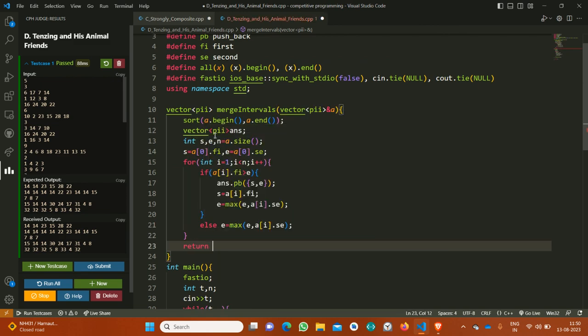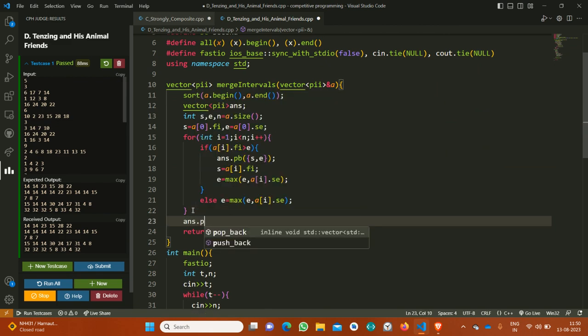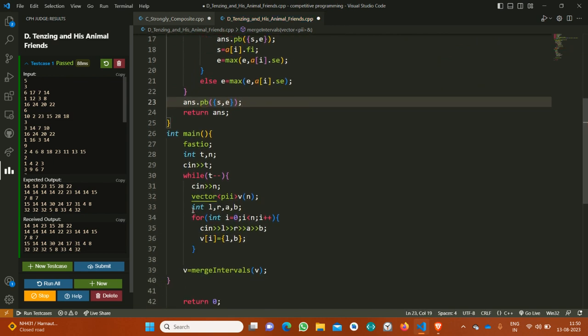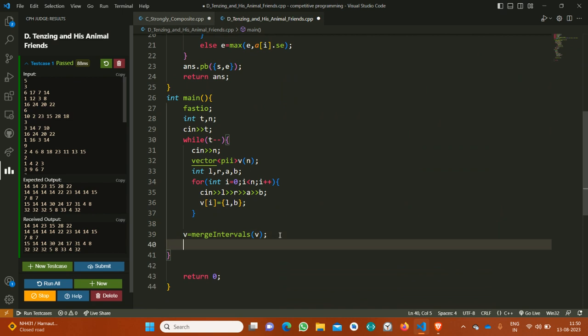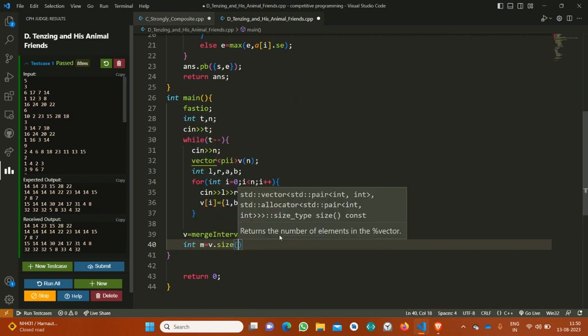In the first case I push back s comma e to the answer, then start another interval from here, and e becomes maximum of e comma ai dot second. Now finally I will return this answer. One thing I forgot: answer dot push back, because obviously the last interval would remain to be pushed. So now I have got these sorted intervals, and I only require to process the queries. Suppose m is the new size of the portals I have received.